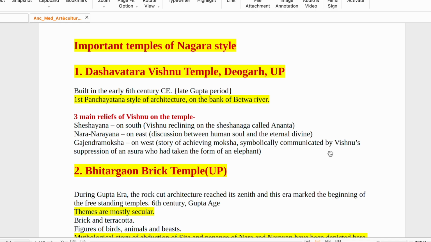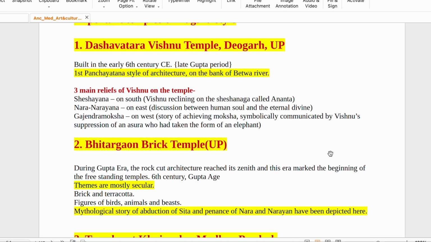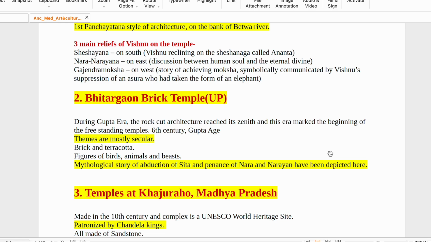Then there is Gajendra Moksha on the western side. It is the story of achieving moksha, symbolically communicated by Vishnu's suppression of an asura who had taken the form of an elephant. Okay? So these three things are seen: Sheshashayi, Nara Narayana, Gajendra Moksha on the Dasavatara Vishnu temple, 6th century CE, late Gupta period, on the bank of Betwa river. Okay? First Panchayatan style.